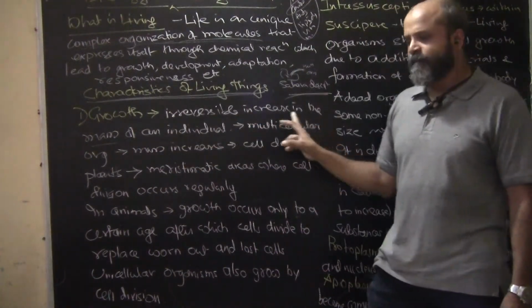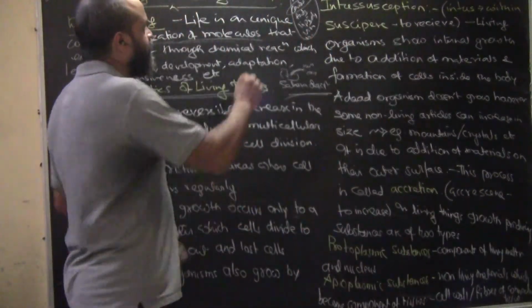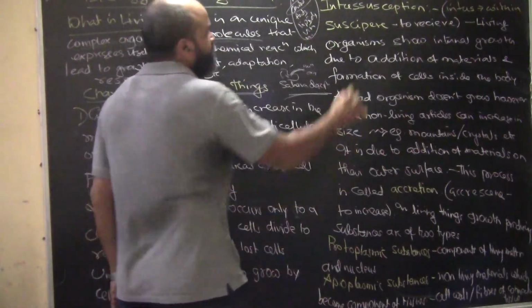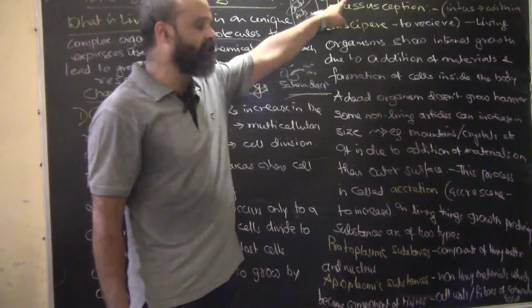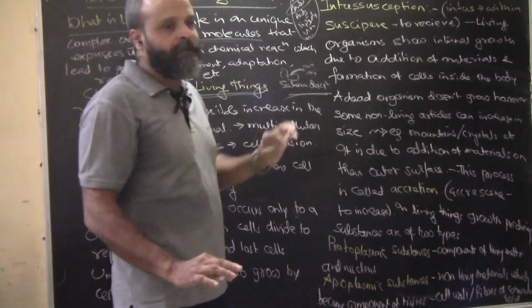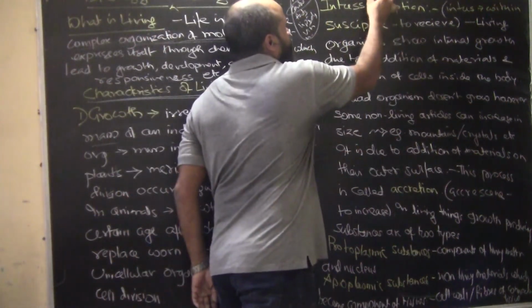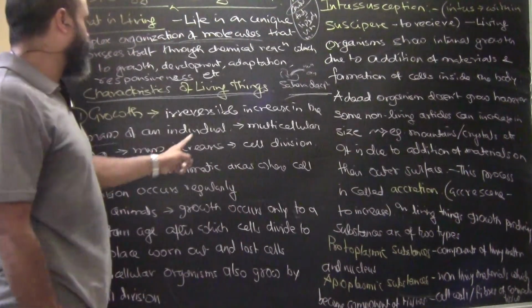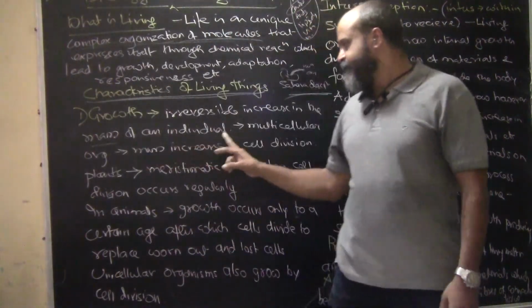Okay, so irreversible increase. Whatever cells we are acquiring today, we cannot reverse. So if I say that from cell A my body made a cell B, so now B will not go back to A. B will either wear out, die, or whatever happens. Irreversible means B is not going to go back to A. Similarly, from B, if we are going to C, it means that C will not go back to B. So it is called an irreversible increase in the mass of an individual.